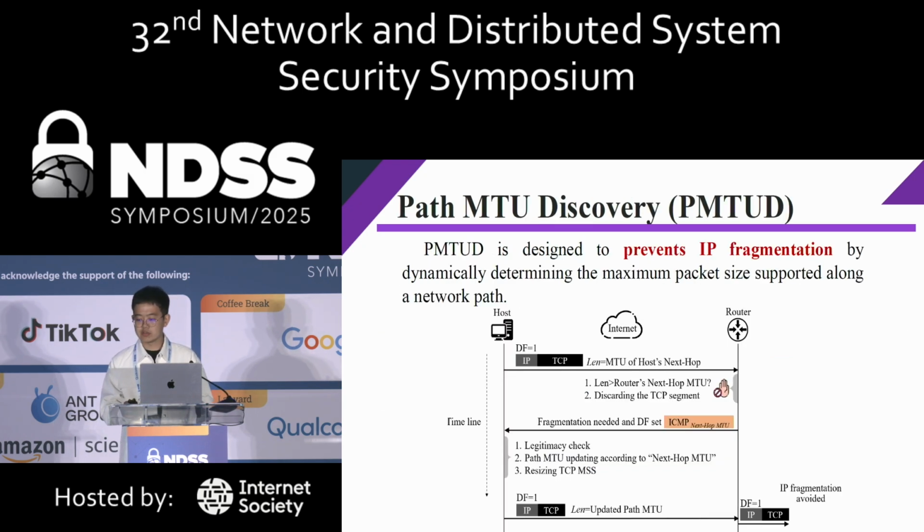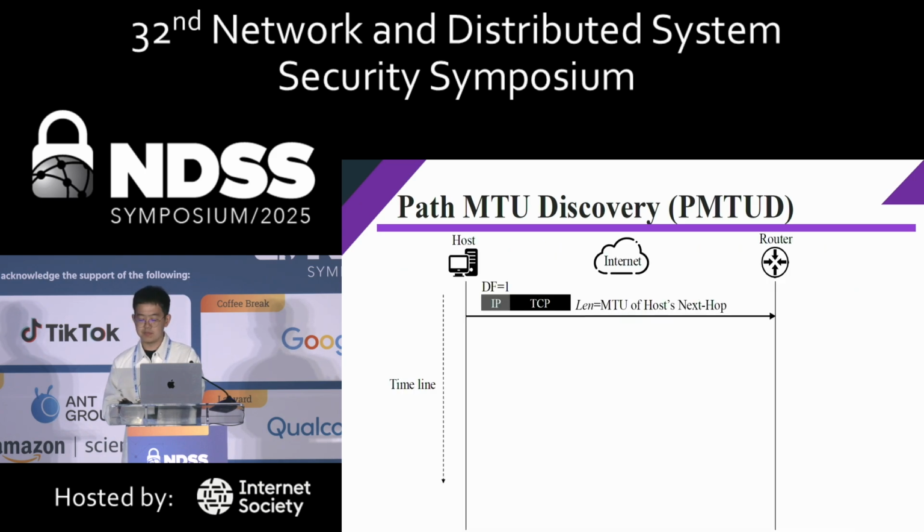Then I have to introduce the Path MTU Discovery mechanism, which is designed to prevent IP fragmentation at intermediate routers. Here is a simple workflow of PMTUD. First, when the host sends a TCP packet, it will set the DF bit in the IP header to 1, and the length of the TCP packet should not exceed the default MTU value of the host, which is 1500 for Ethernet.